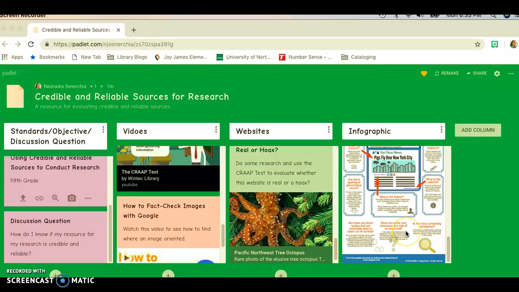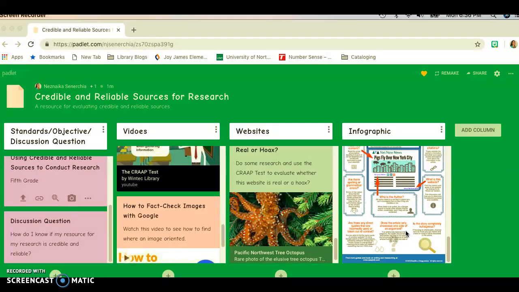Now, these are skills that anybody can use in real life, like I said, especially with social media. Anybody can have their own website and make up anything. So you need to make sure that it's a credible source, that you're not just copying things from other people that are not reliable. You want to ensure that students know that the information that they are using is credible and it comes from a credible source.